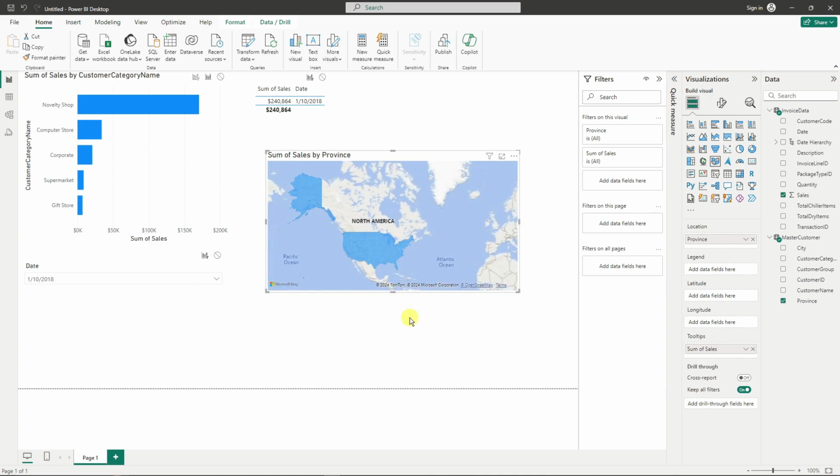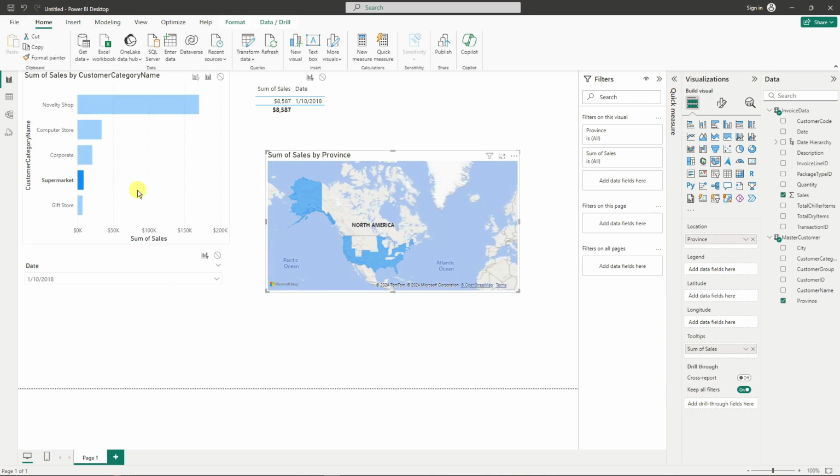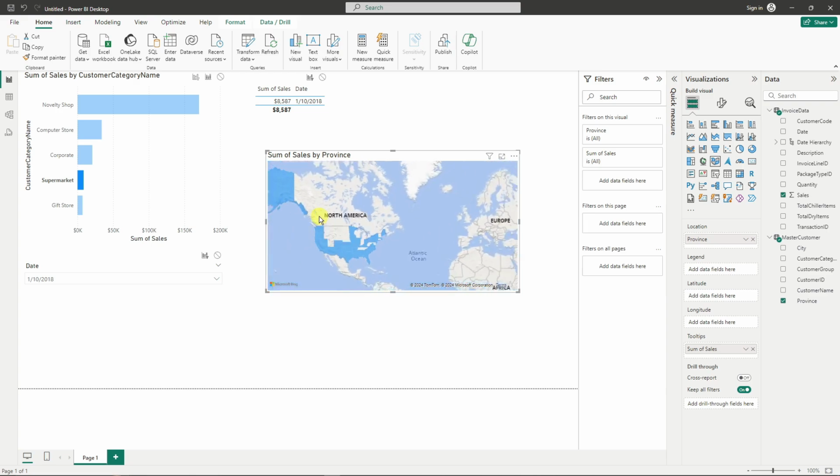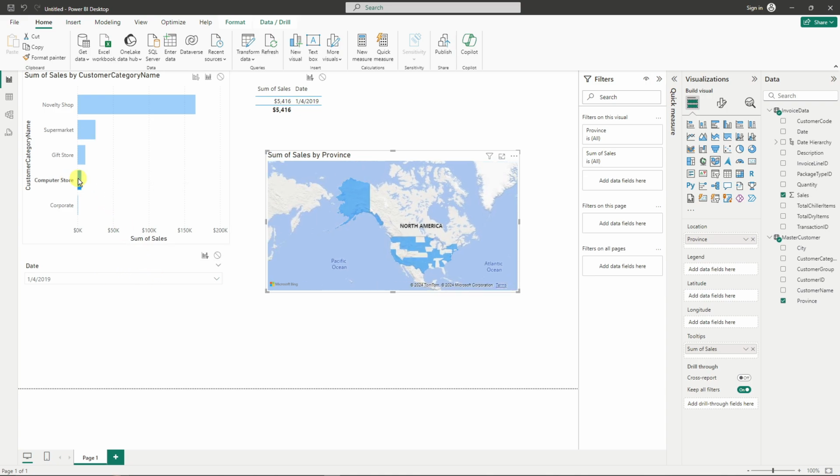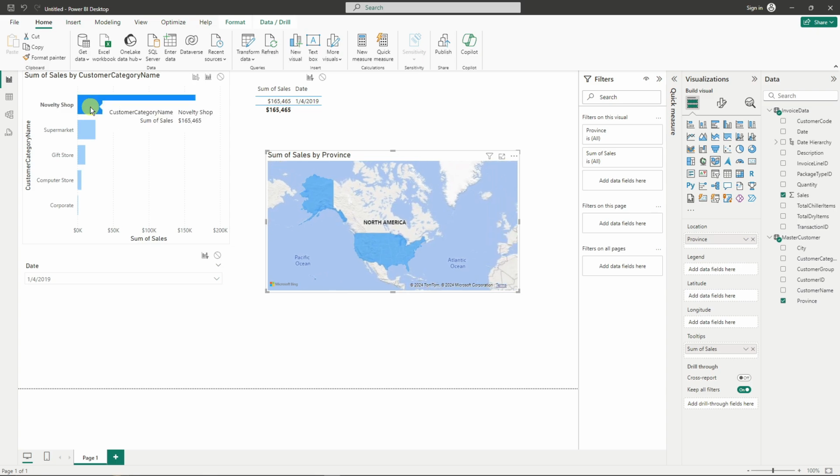Pretty awesome actually. By the way, guys, once you're loaded up with your filters, it's not just a slicer that's acting up on the changes. For example, if I click on here, separate dates means separate value. That's the slicer. But if I click right now on computer store, it will also reflect. If I click on novelty shop, it will also reflect.